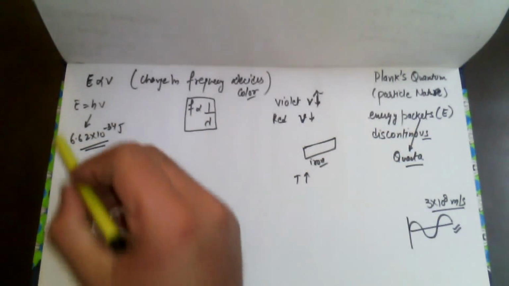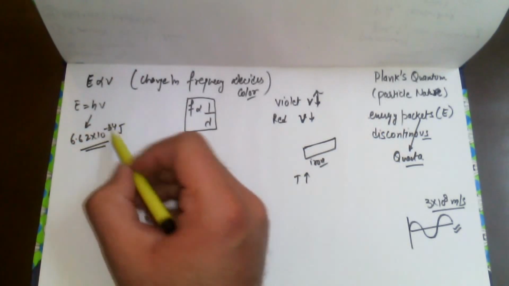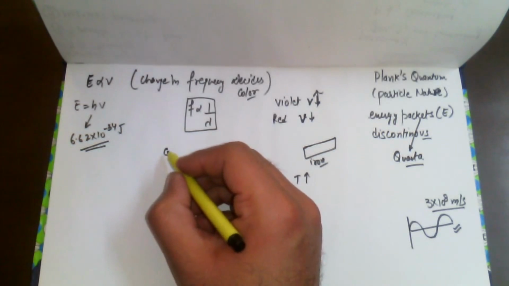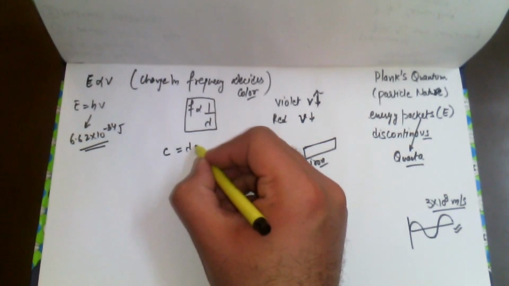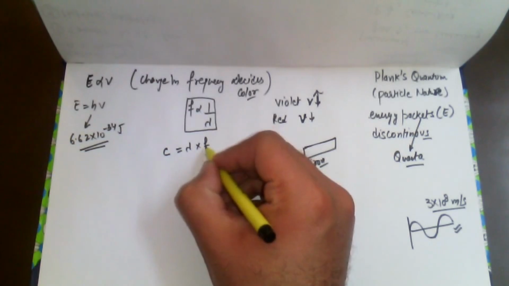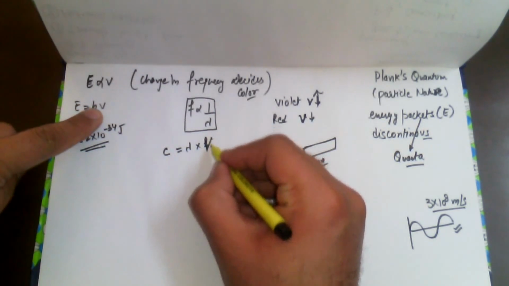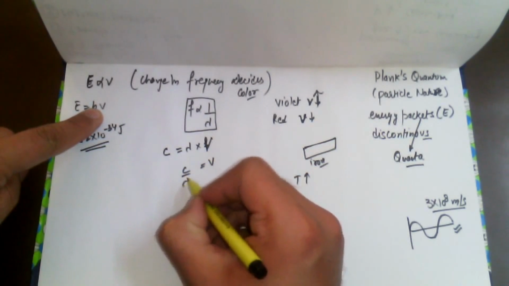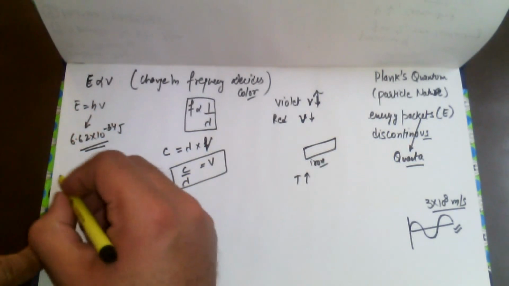If we further solve this equation, what we will find is that the velocity of light, which we represent as c, is equal to wavelength times frequency. If we replace the value of frequency, we will get the value.